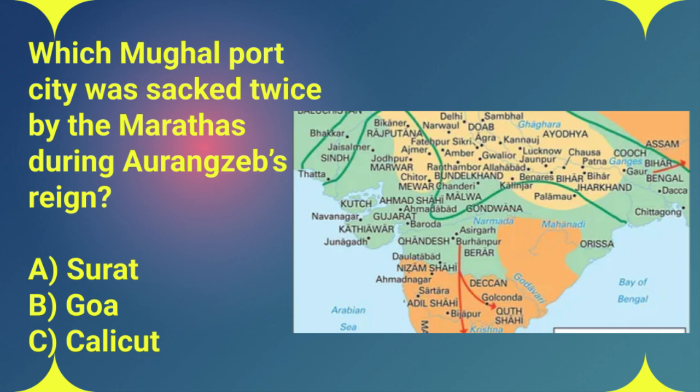It demonstrated that even with all his power, even with his vast army, Aurangzeb couldn't fully control every corner of his empire. The Marathas were a force to be reckoned with. They were.